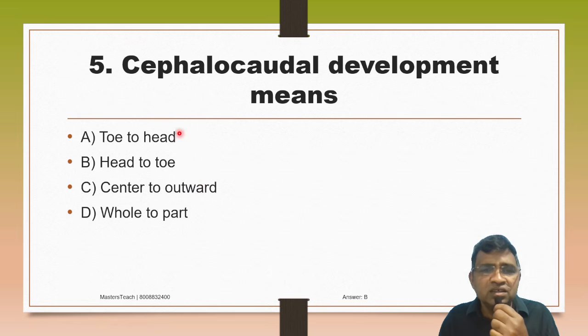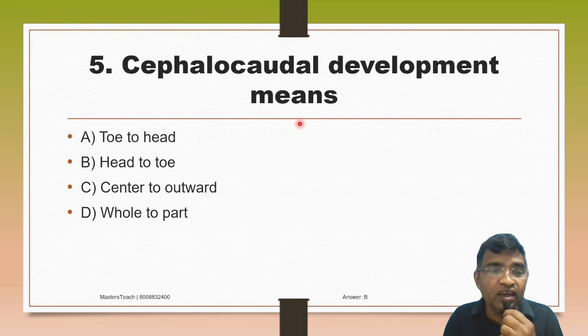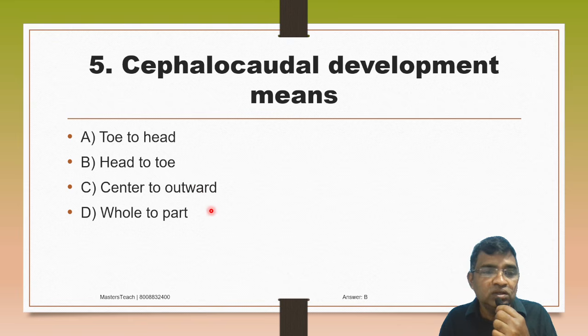Then cephalocaudal development means, it is a little bit confusing, please do concentrate: A. Toe to head, B. Head to toe, C. Center to outward, D. Whole to part.